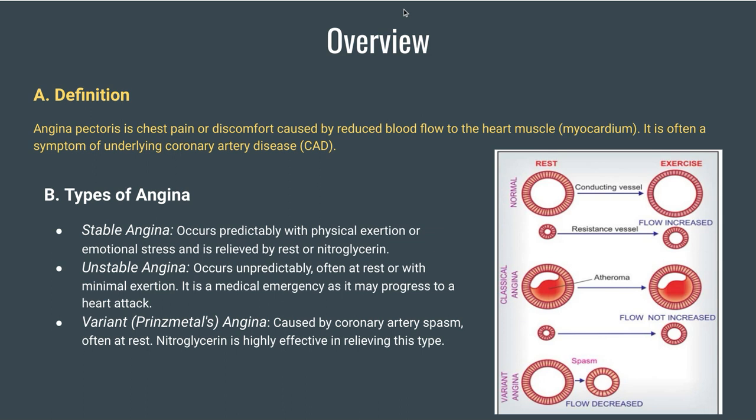During that time the person is having pain, but when the person is resting, at that time there is no pain. Simple. So that is stable. But suppose it is unstable, that means as a patient the person is unstable. That means it is a case of medical emergency. That means be it rest or be it exertion, the person is having angina.